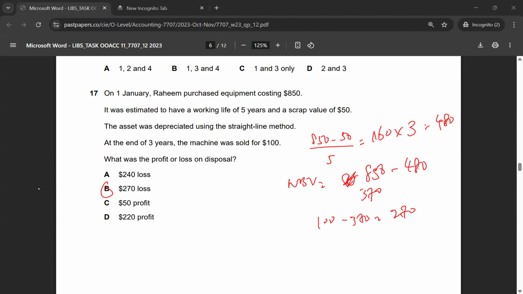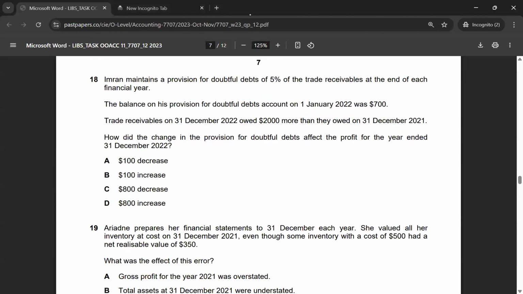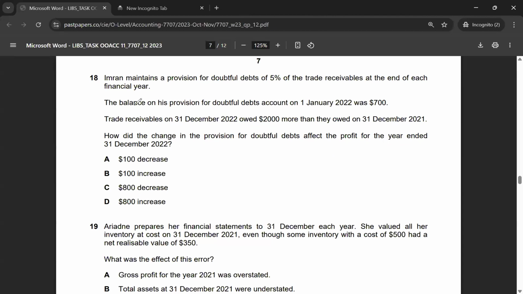Let's move to multiple choice 18. Imran maintains a provision for doubtful debts of 5% of the trade receivables at the end of each financial year. The balance on his provision for doubtful debts account on 1st January 2022 was 700. Trade receivables on 31st December 2022 owed $2,000 more than they owed on 31st December 2021. So this is already changed.